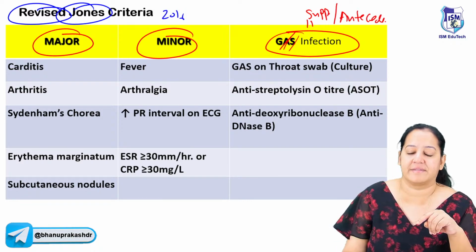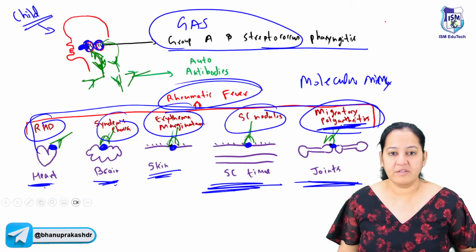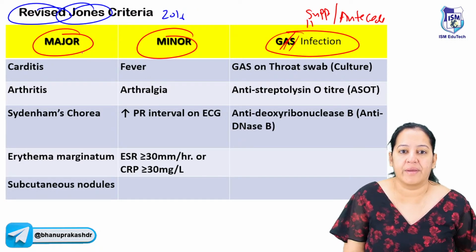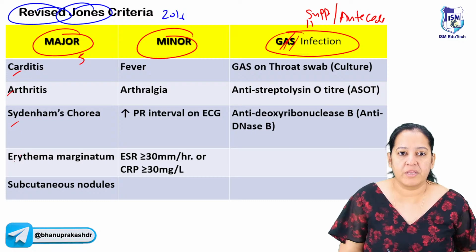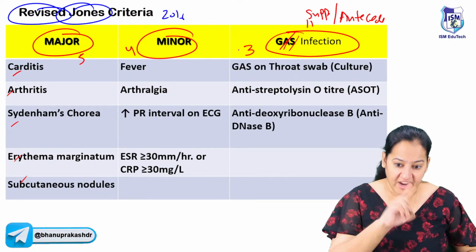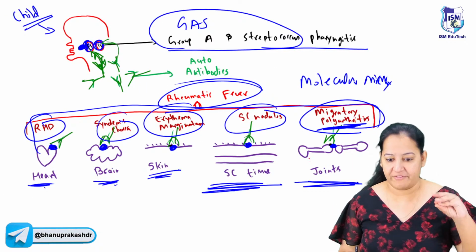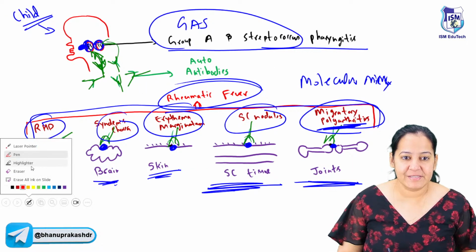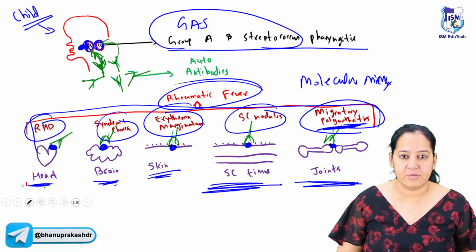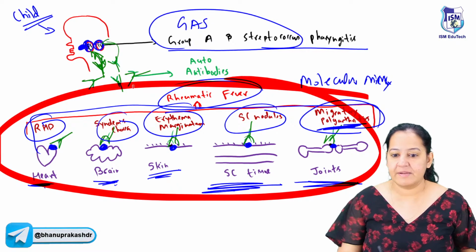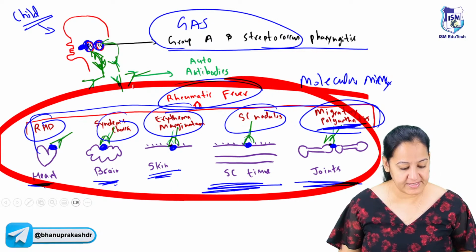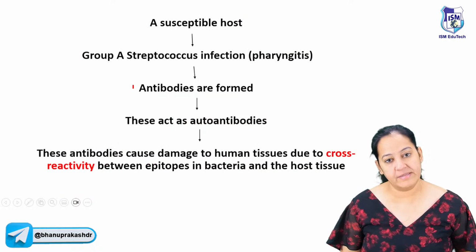Antecedent criteria. Now listen. Major criteria are 5, you can see the number: 1, 2, 3, 4, 5. Minor are only 4. And the supportive criteria are 3. So 5 plus 4 plus 3, total, these are the criteria. What are the 5 major criteria? The 5 diseases in the 5 organs is the major criteria.